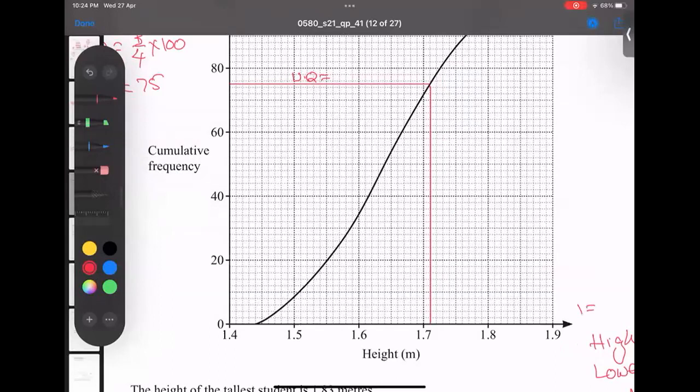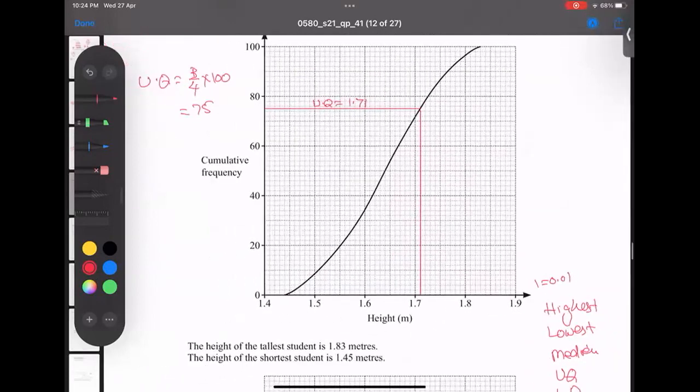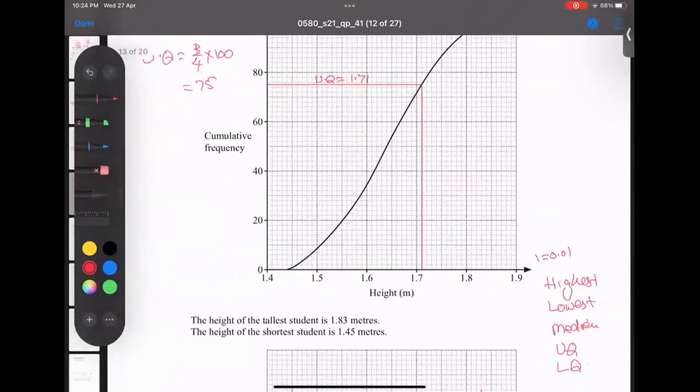One box is actually 0.01. So this will become 1.71. Okay, I got the upper quartile. I'm getting 1.71. Sorry, I wrote it as the lower quartile by mistake. The upper quartile is 1.71.